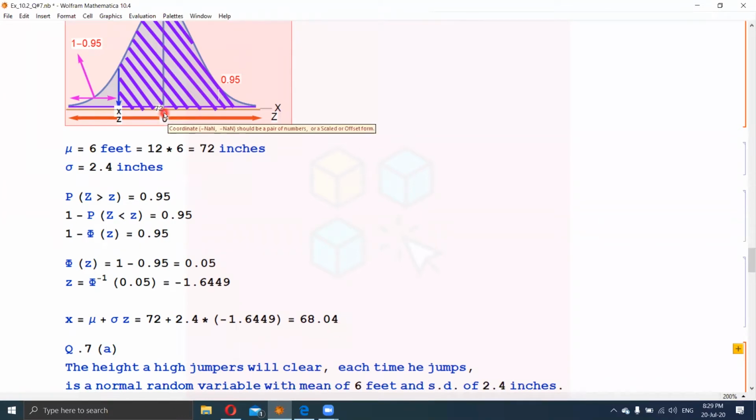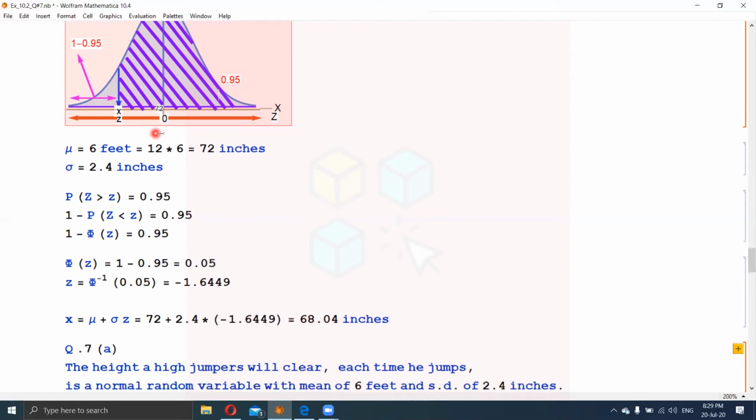So in our figure, 72 is in the middle, and definitely before 72 on the x-axis, the x scale, 68 must be placed. So 68.04, and we have to write here inches because the unit of measurement of mu and our x value should be the same. So 68.04 inches is the height which 95% of the jumpers can jump.